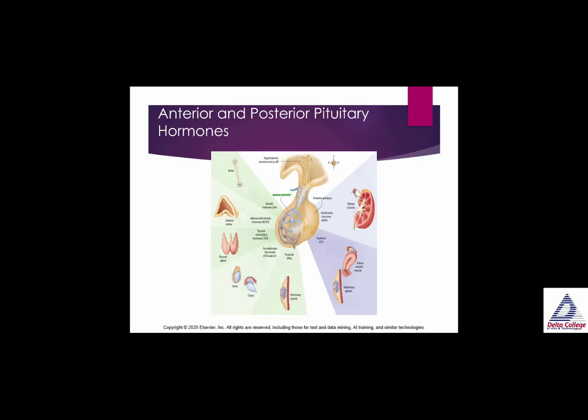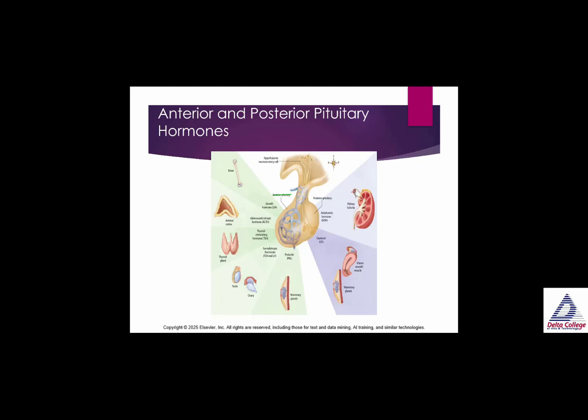This image here shows in green hormones that are secreted from the anterior pituitary gland. And then you see in the bluish lavender those that are secreted by the posterior pituitary gland. So in the anterior pituitary gland, we have growth hormone, which affects the bones. We have adrenocorticotropic hormone, ACTH, which affects the adrenal cortex.